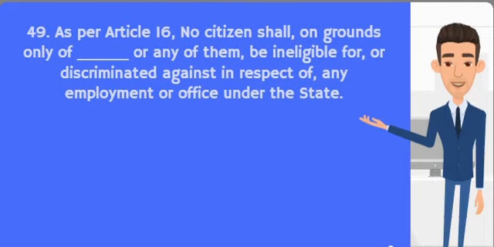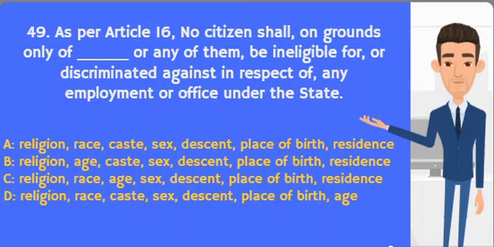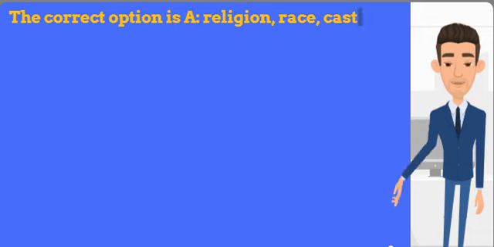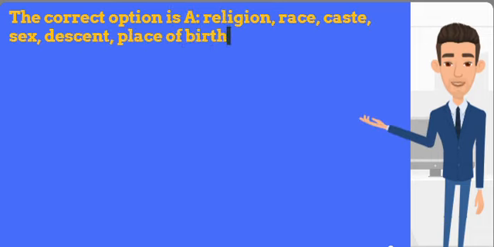49th question is, as per Article 16, no citizen shall, on grounds only of dash or any of them, be ineligible for, or discriminated against in respect of, any employment or office under the state. The correct option is A. Religion, race, caste, sex, descent, place of birth, residence.